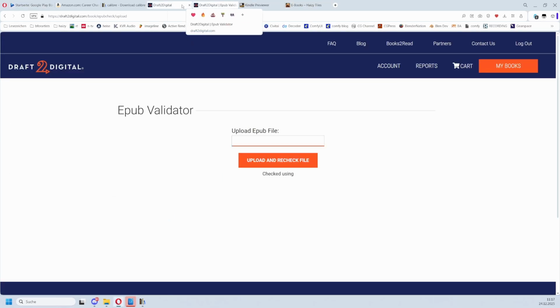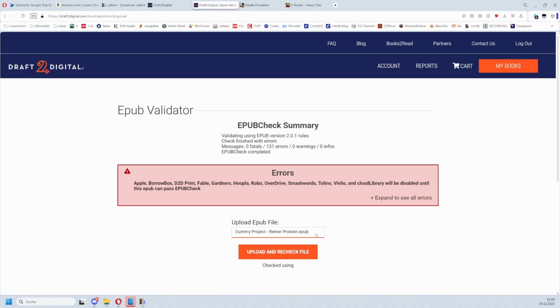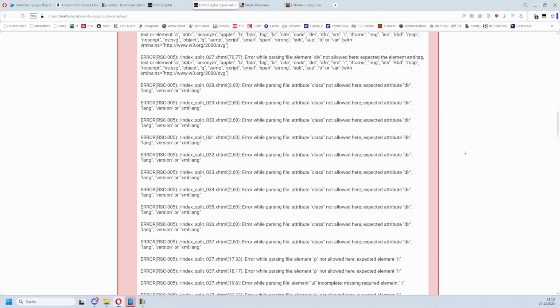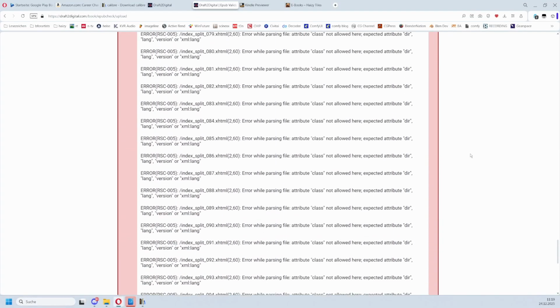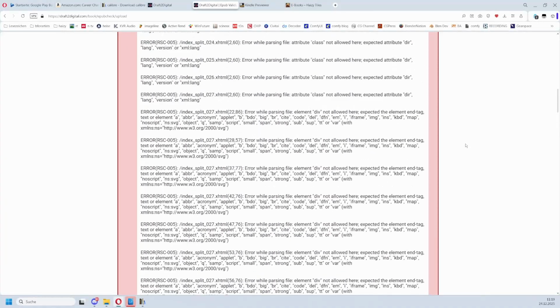This one here. I have already opened the page with the EPUB validator because this is where the hate starts. The Draft2Digital EPUB validator sees things a little bit different. Let me show you what I mean. Ta-da! Our EPUB book that formerly had no errors throws error over error over error in this EPUB validator tool. And this is lots of work to do. You need to fix it all. And as told, ChatGPT is your friend here.